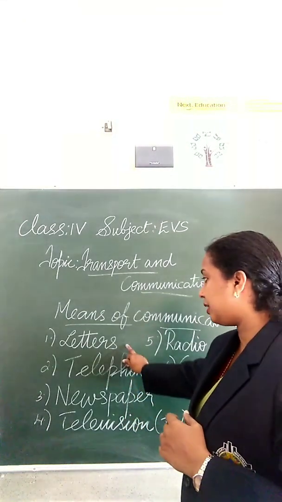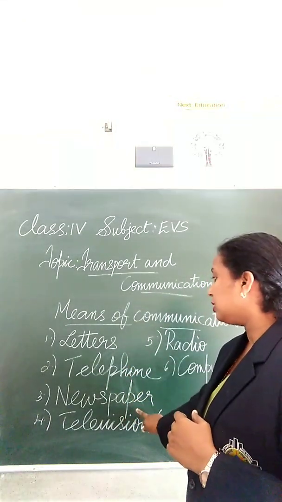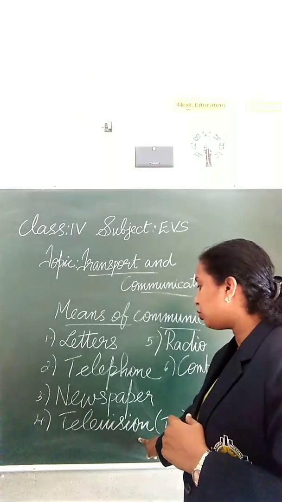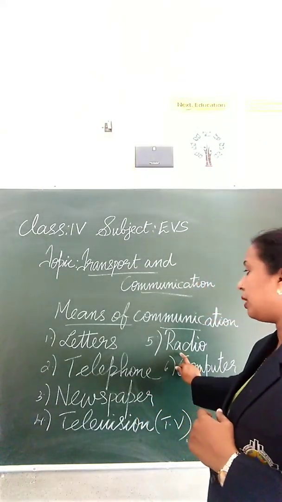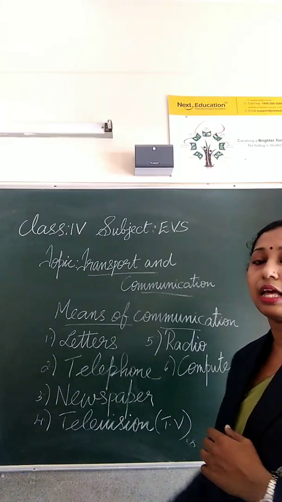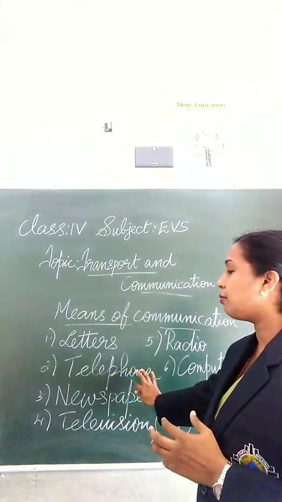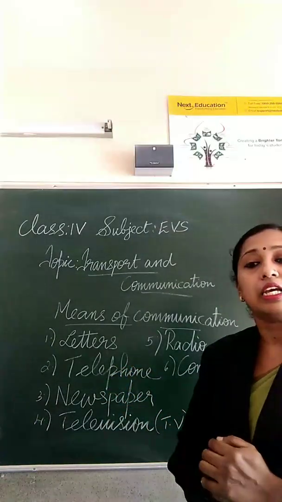So these are some of the means of communication. The first one is letters, the second one is the telephone, the third one is the newspaper, the fourth one is the television, the fifth one is the radio and the sixth one is the computer.